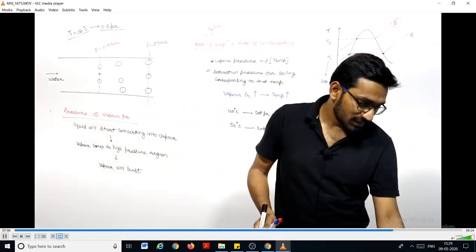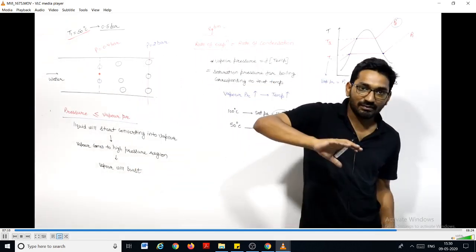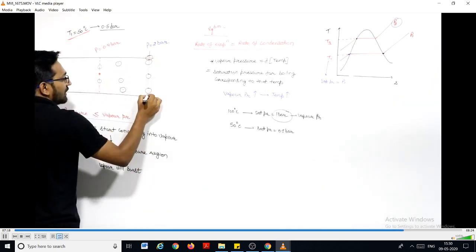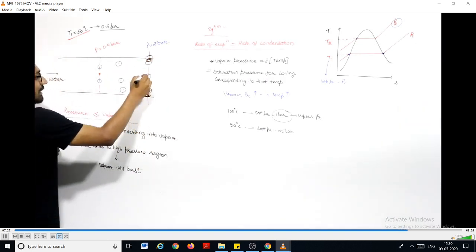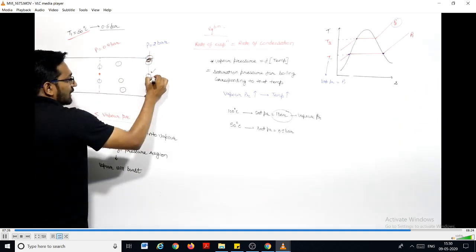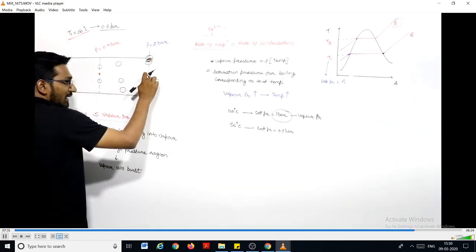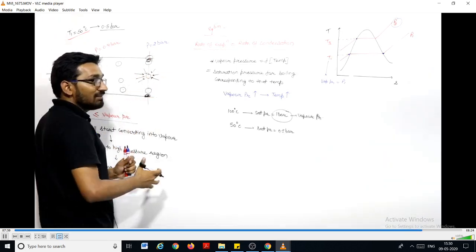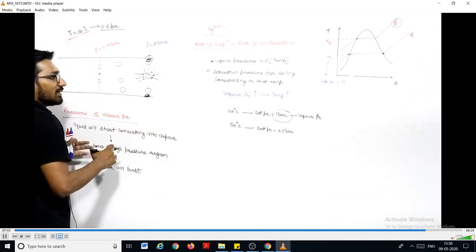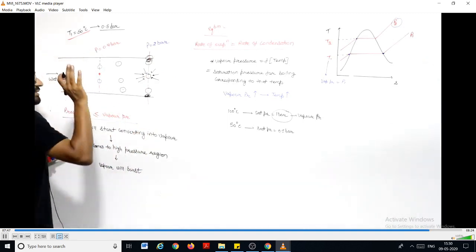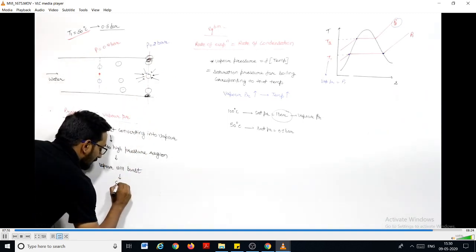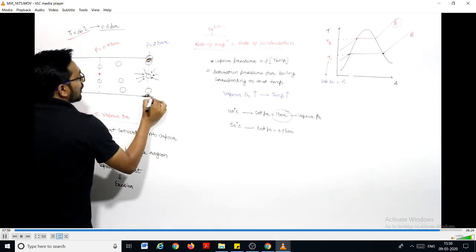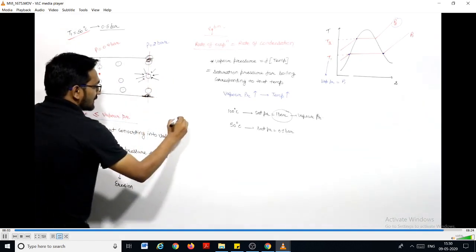And if the vapor bursts at the high pressure area near this surface, this pipe surface, then from all directions water will come. Inside we have air. So when it bursts, from all directions water particles will come with a very high velocity, and then it will create a wave. This high frequency wave will cause the erosion of this tube or this pipe. And this phenomenon is known as cavitation.